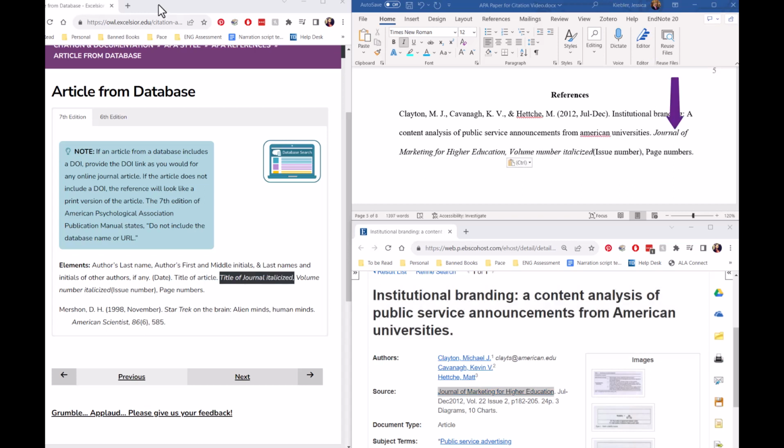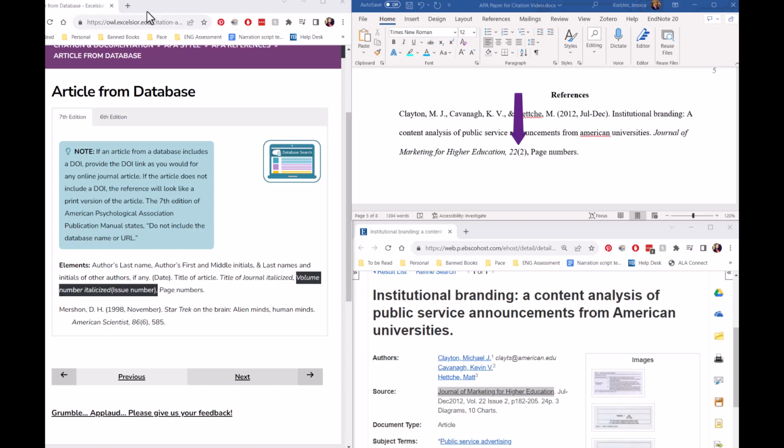The next element is the title of the journal, and that is in italics, and that element has a comma at the end as we're going to continue and talk more about journal-specific information. The next elements are the volume number, which gets italicized, and the issue number, which gets put in parentheses. So we've taken volume 22 and issue 2 from our article and put a comma after that section. The next element are the page numbers, which are 182 through 205, and we end that with a period.